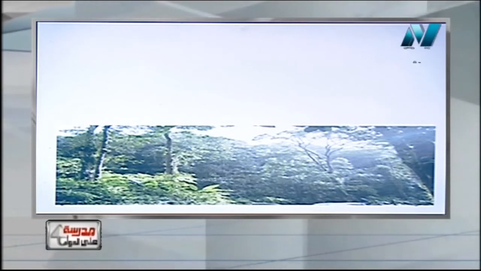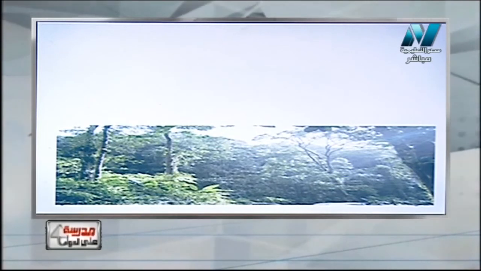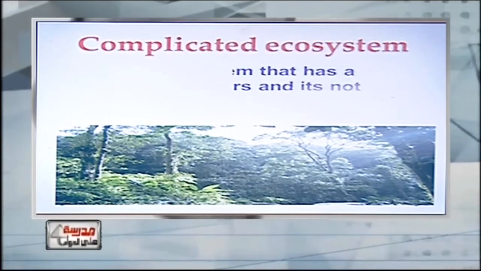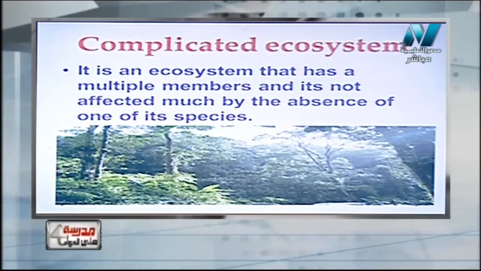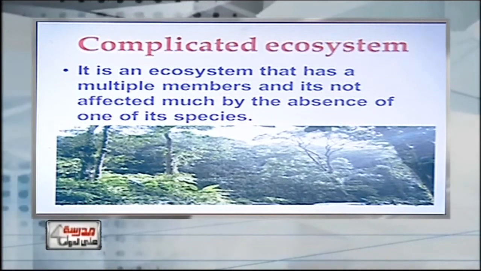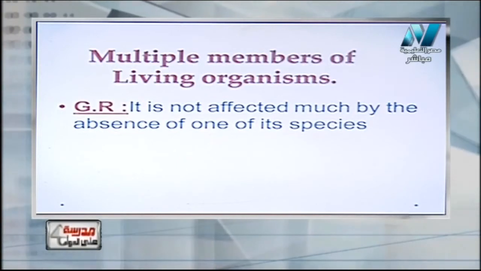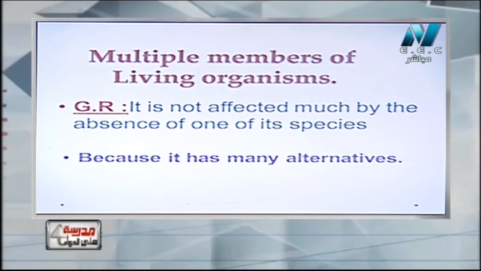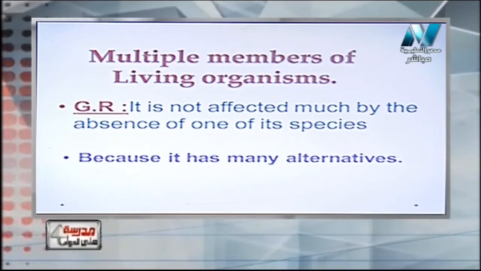This, as we see, is the tropical forest, rich in living organisms, a lot of plants. It is a complicated ecosystem. So what is meant by a complicated ecosystem? It is the ecosystem that has multiple members, and it is not affected much by the absence of one of its species. Okay, let's have the give reason. Why is the complicated ecosystem not affected much by the absence of one of its species? Because it has many alternatives.